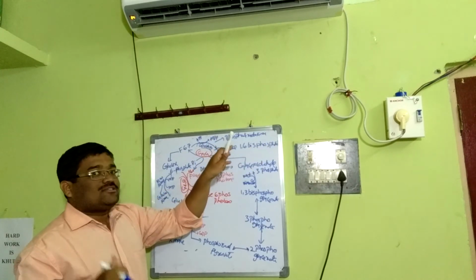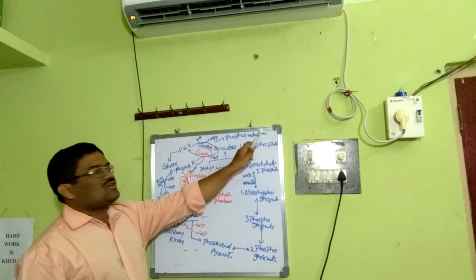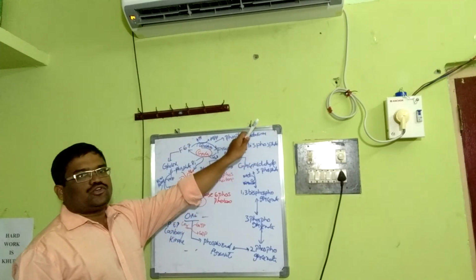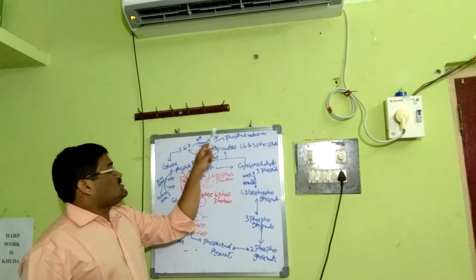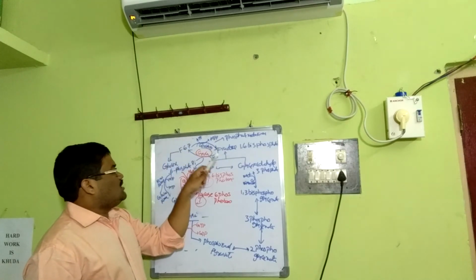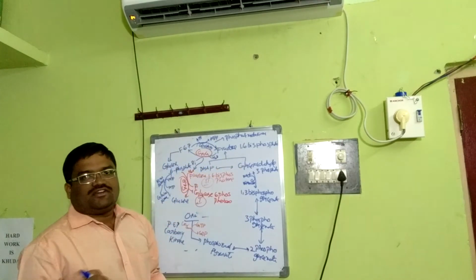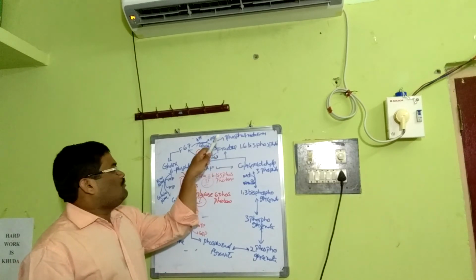Again, the second irreversible step. In glycolysis, fructose 6-phosphate becomes fructose 1,6-bisphosphate by phosphofructokinase, and ATP is utilized. In gluconeogenesis, fructose 1,6-bisphosphate becomes fructose 6-phosphate by means of fructose 1,6-bisphosphatase. That's the only difference. It's a single step reaction, a hydrolytic reaction removing one phosphate group.